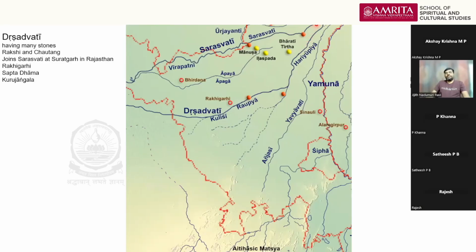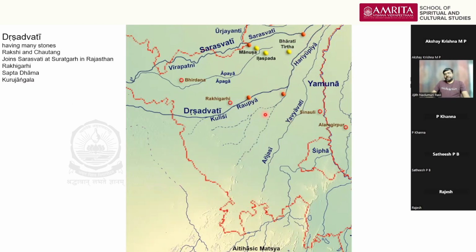So we have a very good definition of Kurukshetra as to the north of the Saraswati and to the south of the Drishatvati. Correspondingly, the region to the south of Drishatvati, that is the region to the south of Kurukshetra, is called Kurujangala. So its northern definition is very clear: it is bounded by the Drishatvati in the north.